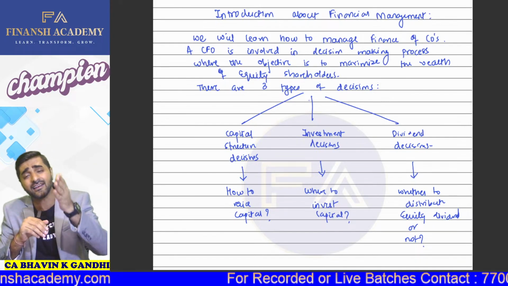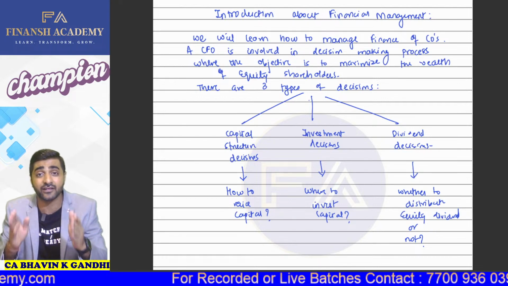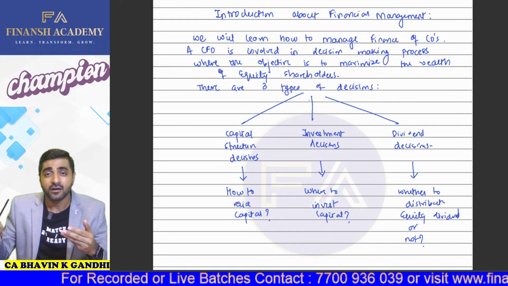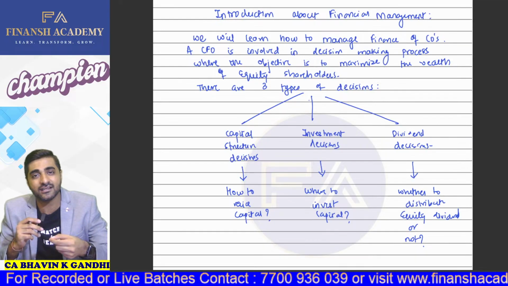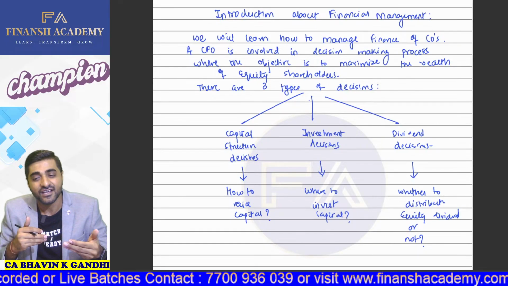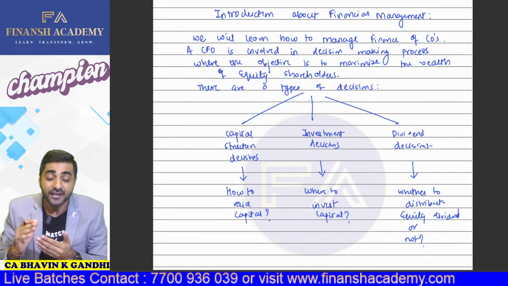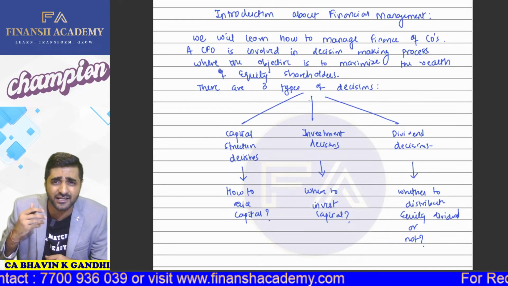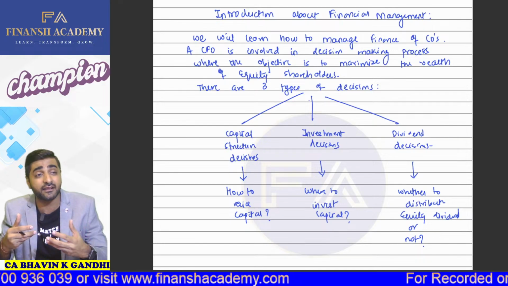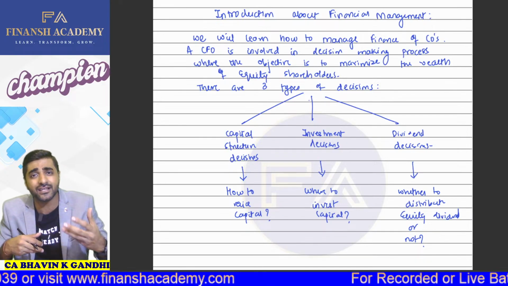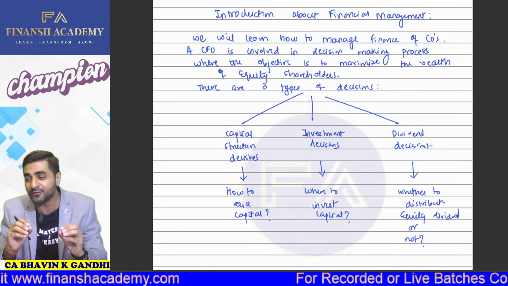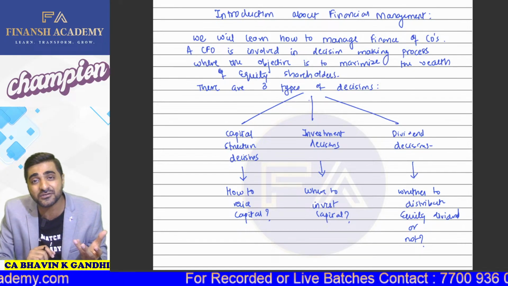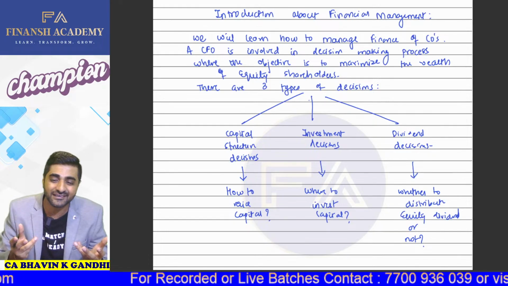And you know what? The entire subject of financial management, all the chapters are actually based on these three decisions only. So we have chapters on how to raise the capital, which is called your cost of capital and capital structure decisions. So this is nothing but how to raise the capital. Then we have chapters on where to invest the capital. So we have chapters called ratio analysis, which will help you to understand that if you want to invest your surplus funds in equities of some other companies, then how should we carefully analyze the particular company? How should we analyze the ratios of that particular company and whether we should make investments or not?